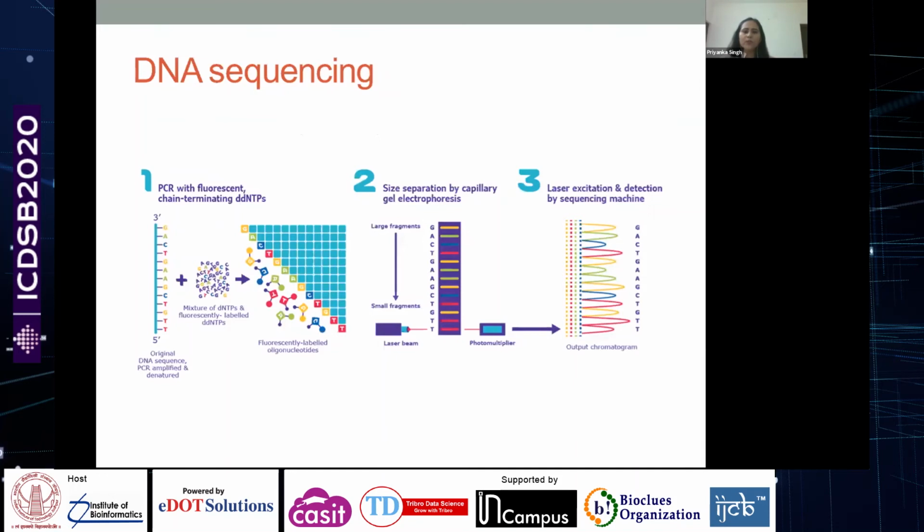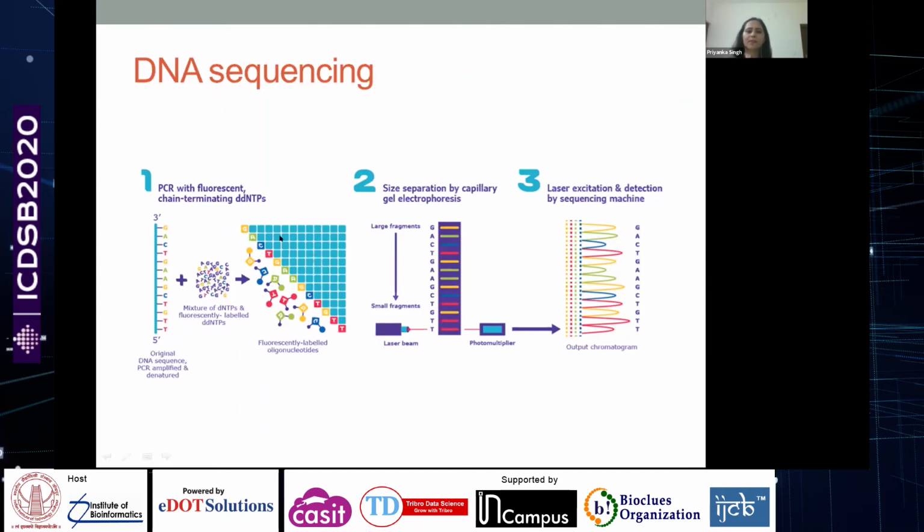So just an overview of a few basic techniques that form the basis of some modern advanced techniques that you might come across in a few lectures in the next few days. DNA sequencing was an important step, a milestone in the field. There are different sequencing techniques that were introduced, Maxam-Gilbert, then Sanger sequencing. Sanger sequencing is the one which got the maximum acceptance. It's easy to use. You can use a small amount of DNA and you can basically sequence it.